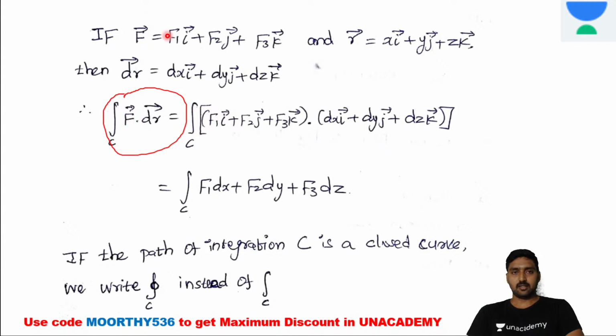Now substitute the vectors. For example, f vector, r vector, integral over the curvature C. Here C indicates the path of the integration.